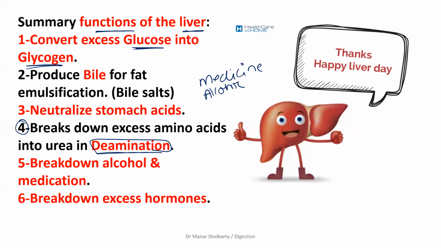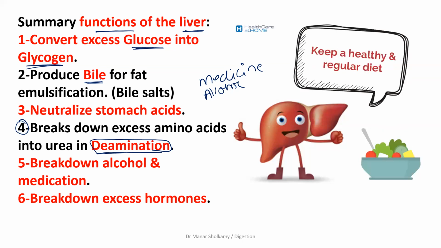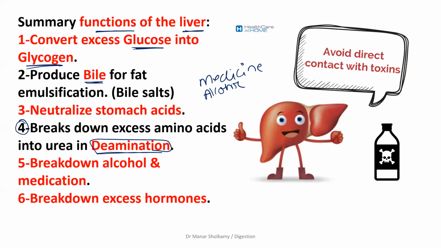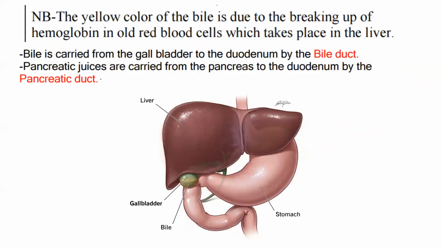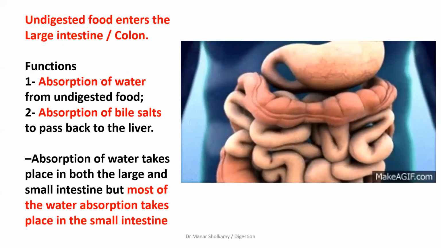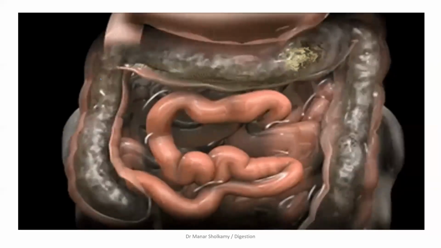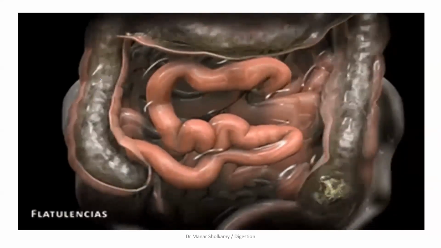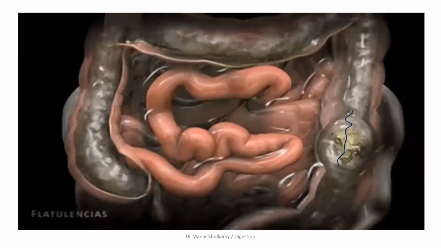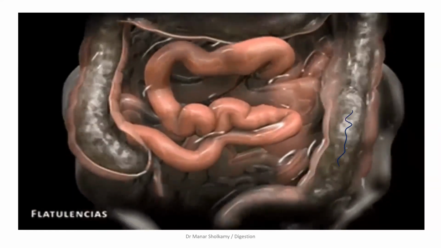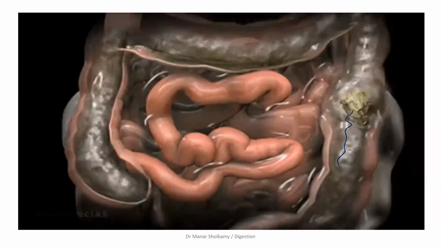Okay? It will produce bile, yes. These are generally the functions of the liver. But we're talking about what does the liver do to the food it receives from the small intestine. Okay, and then we talked about the large intestine. And we're done with the lesson digestion. Here is the large intestine, and this is the undigested food here that will be released in the bathroom in egestion.